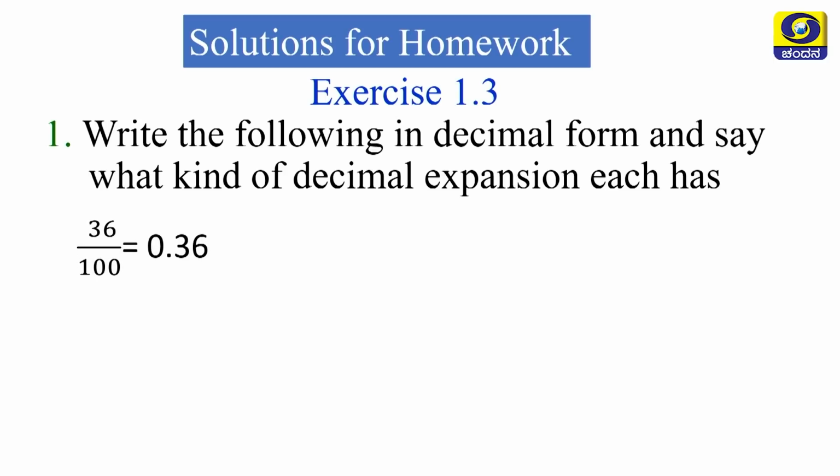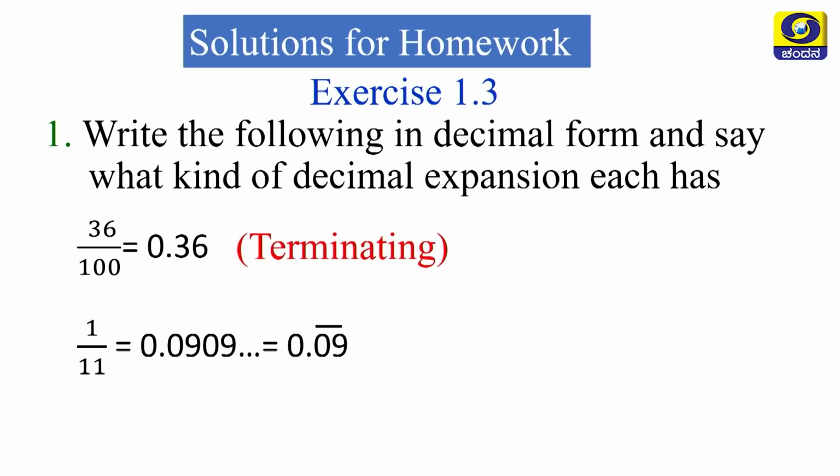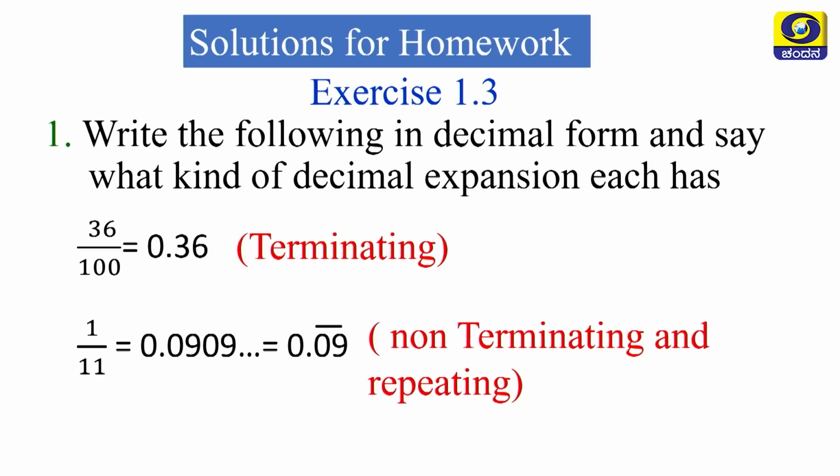The first one is 36 by 100. We can simplify and write it in decimal form, that is 0.36. The second, 1 by 11, is 0.0909. The first one is terminating, the decimal expansion is terminating. The second one is non-terminating and repeating. Please compare it with your answer, my dear students.